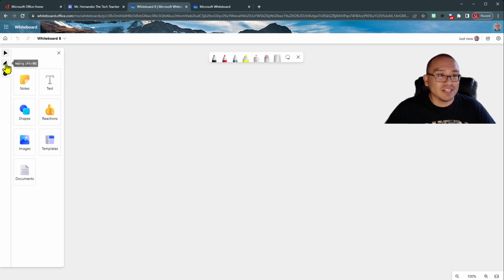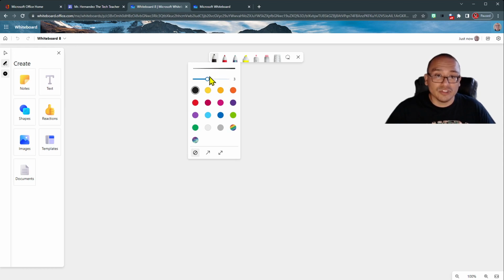So I'm going to click on this marker here, and you'll see how my marker in the top center disappears, reappears. And this is really where you're just going to stay most of the time. We want to click on the marker. You can choose the thickness. I usually go as thick as possible. Choose a color. Rainbow and galaxy are the top favorites. If you leave it on this no arrow button here, the circle with the line, that means it's not going to draw straight lines for you. If you want it to draw straight lines, you can click on these. They might also have arrow tips on them, okay? But I usually just leave it here, okay?